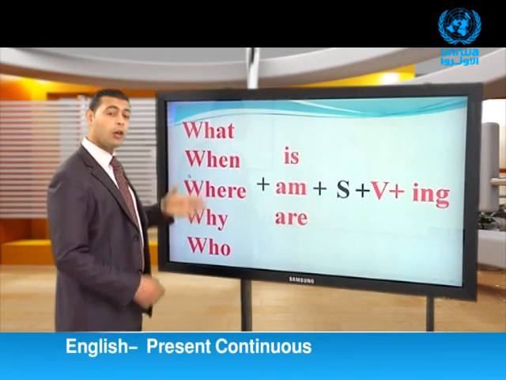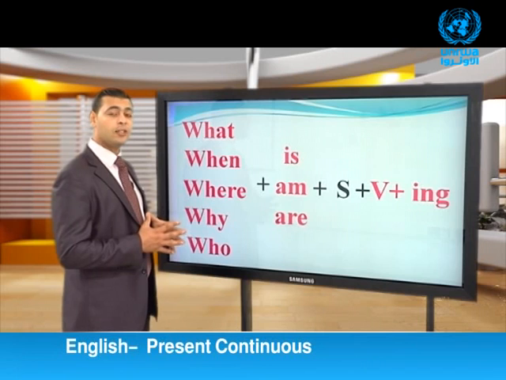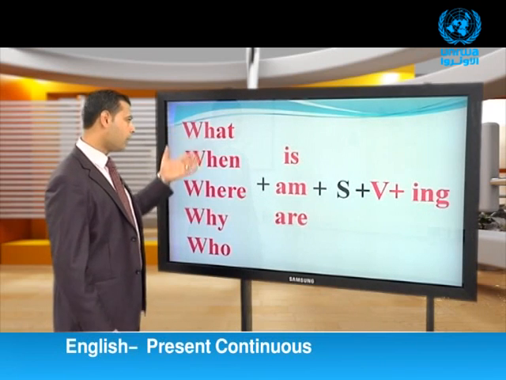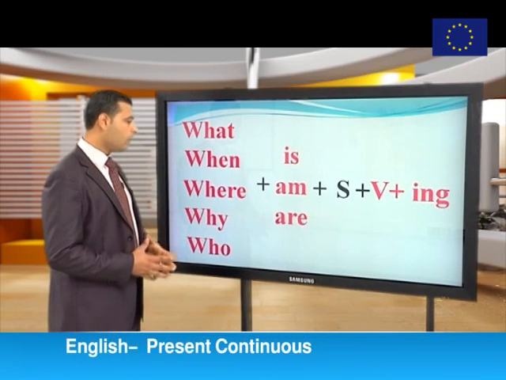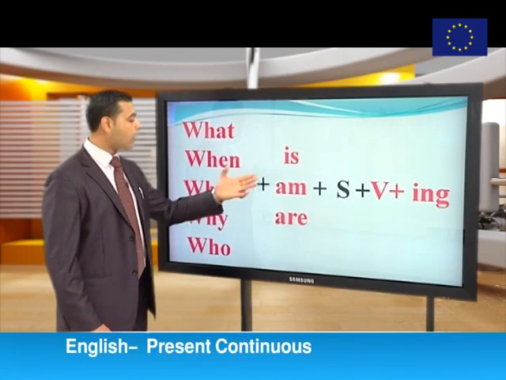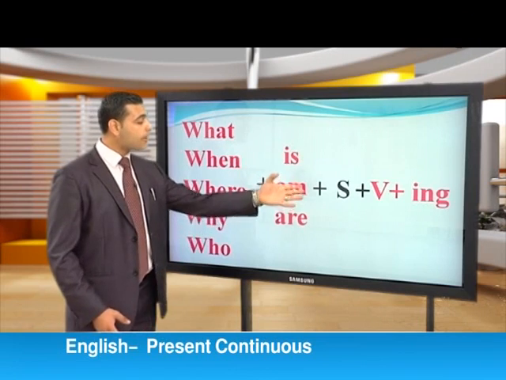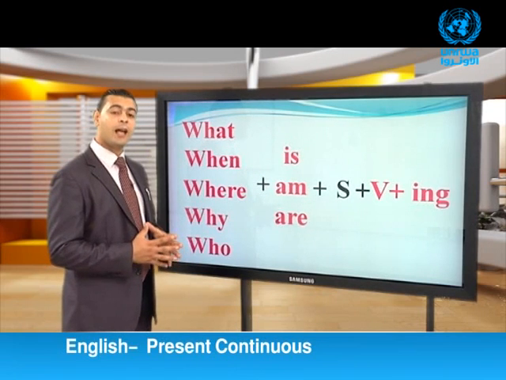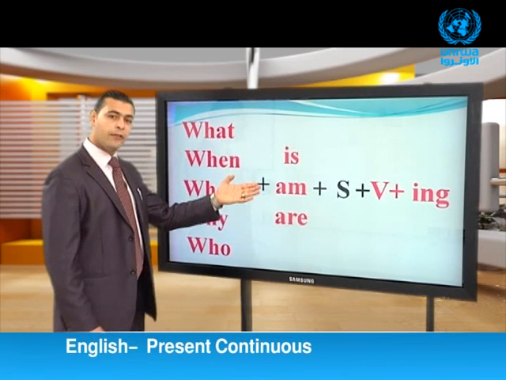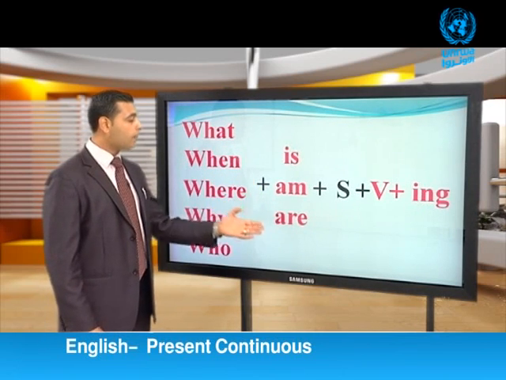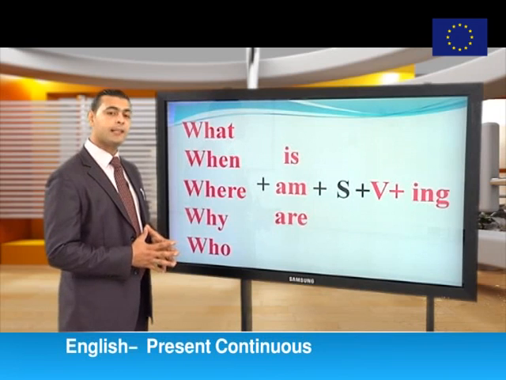Here, the structure of the WH question in the present continuous: a WH word like what, when, where, why, or who, plus the helping verb is, or am, or are, plus the subject, plus the verb, plus the ing.